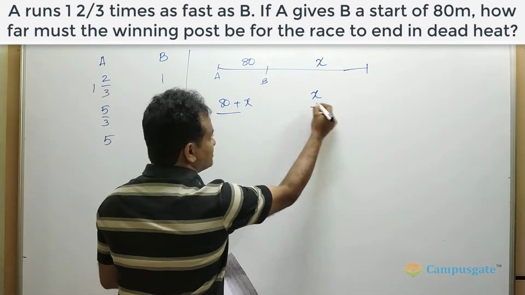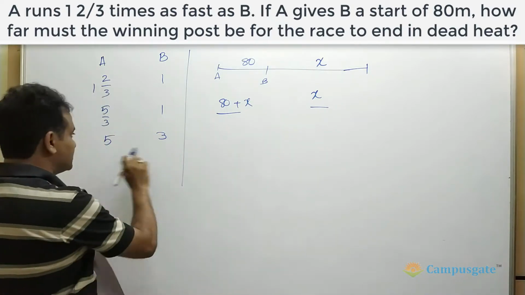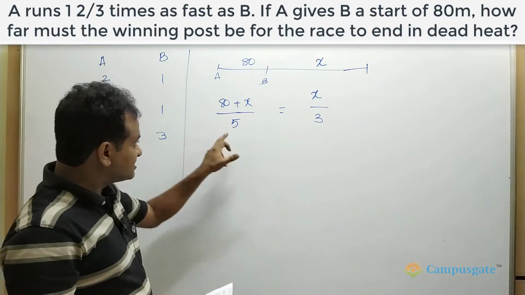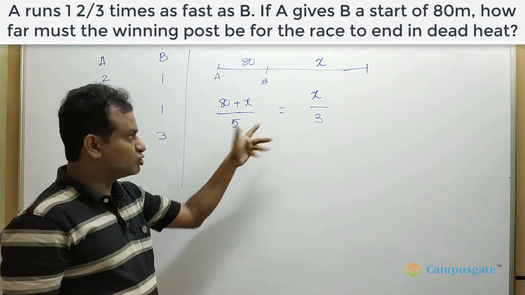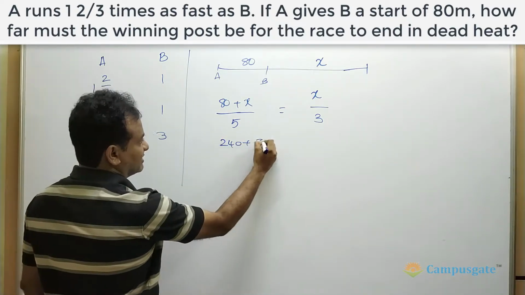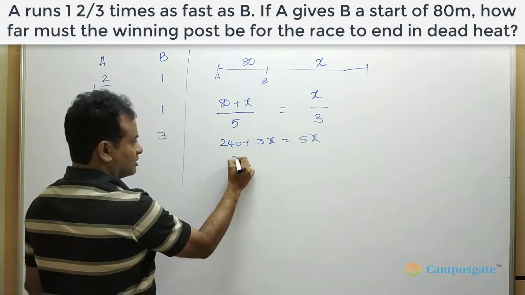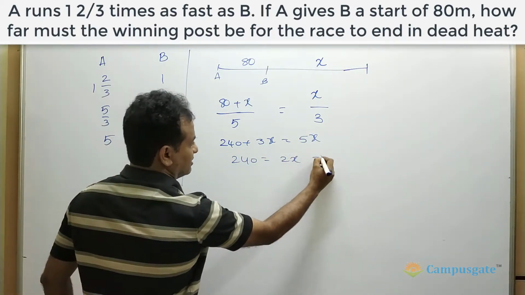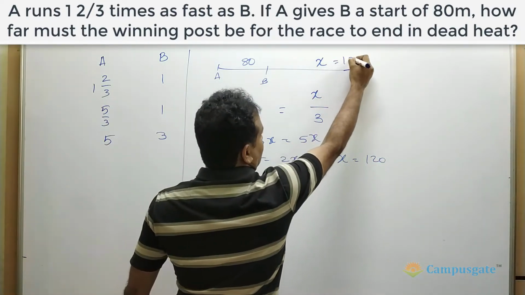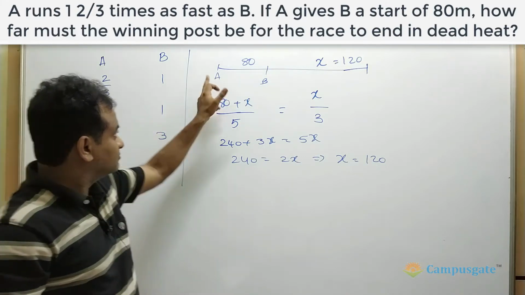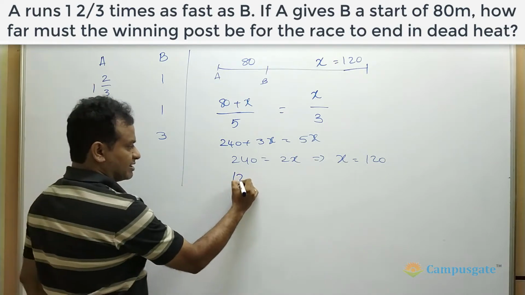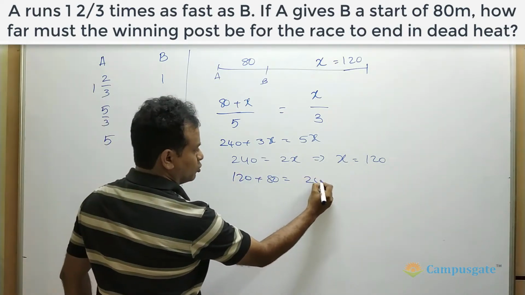So let us divide these distances by the respective speeds. So speeds are in the ratio 5:3. So if you divide these distances by their speeds, you will get times and both must be the same. So let us cross multiply this. So 240 plus 3x equals 5x. So 240 equals 2x. Therefore, x equals how much? 120. So if x equals 120, how far must the finishing line be from the starting point? 120 plus 80. So 120 plus 80 will give you 200 meters.